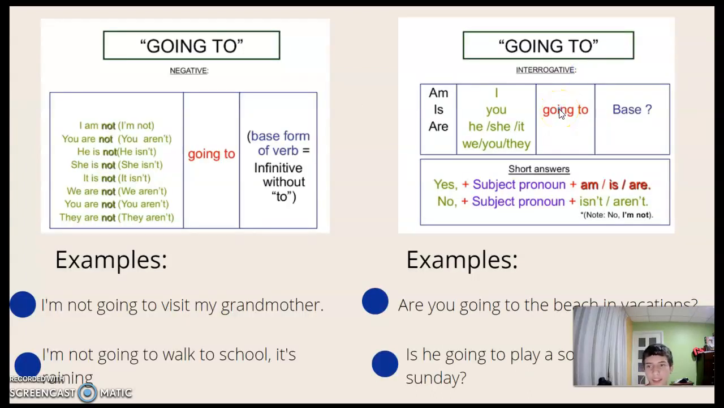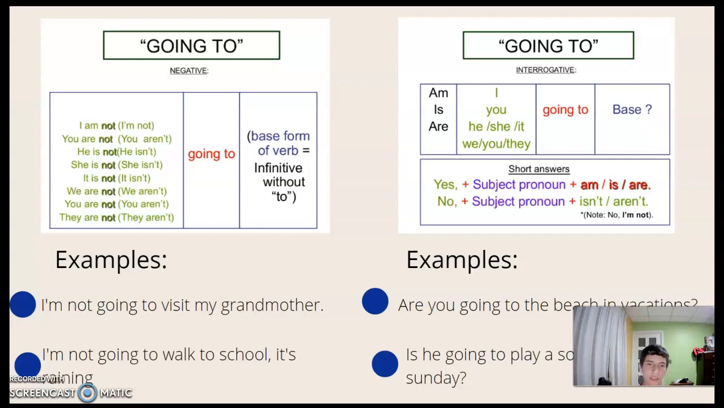The negative is pronoun plus not plus going to plus the verb in base form, or infinitive without to. Examples are: I'm not going to visit my grandmother. I'm not going to walk to school, it's raining.